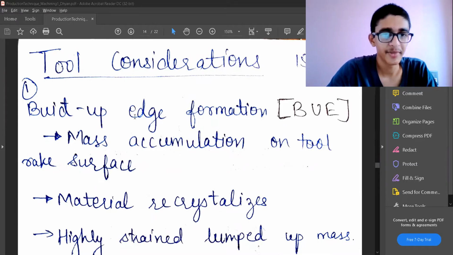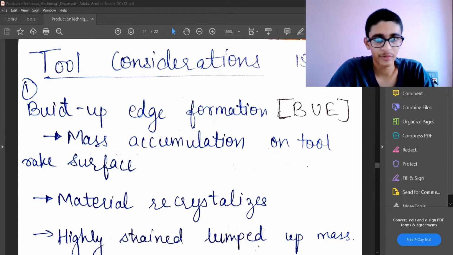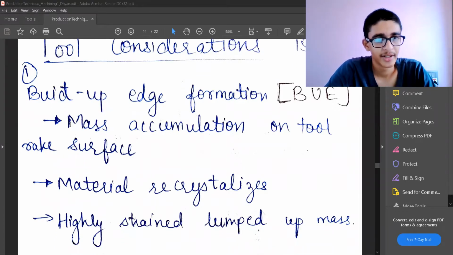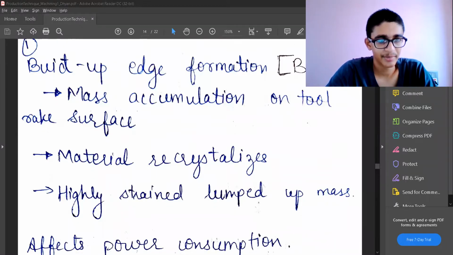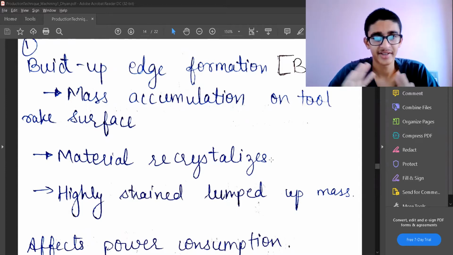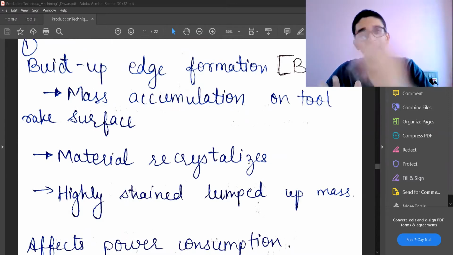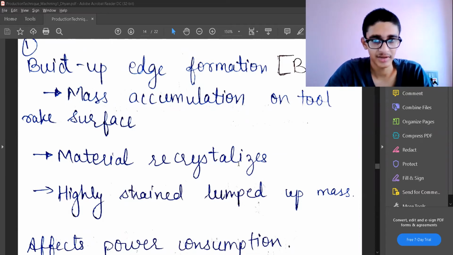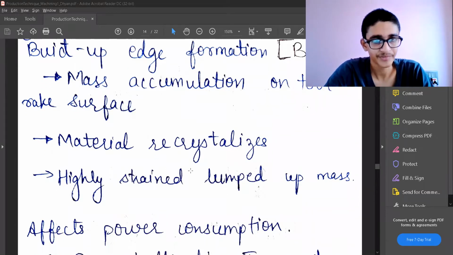So first is the problem of built up edge formation, shortened as BUE. This is the mass accumulation on the tool rake surface. This happens because of material recrystallization. There is a huge amount of energy which is transferred as heat to the chip, so that chip may liquefy or may get softened, and it may recrystallize, and that may lead it to stick back to the workpiece or the rake surface of the tool. So that is the problem.